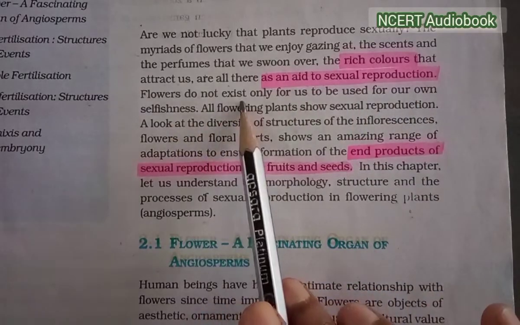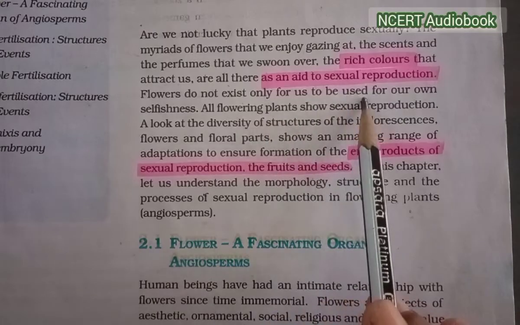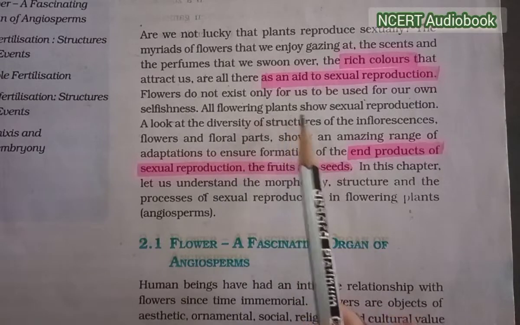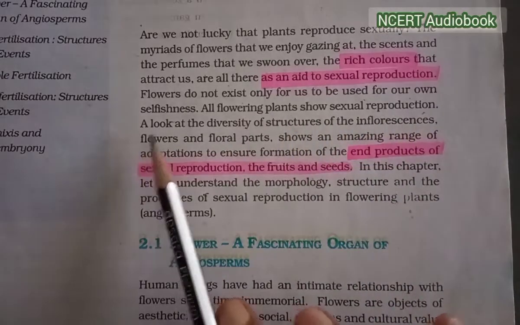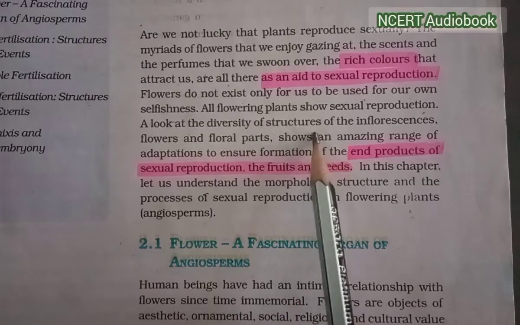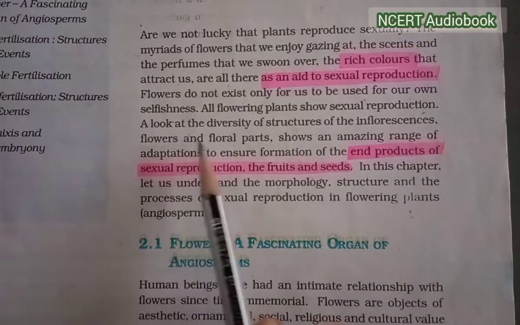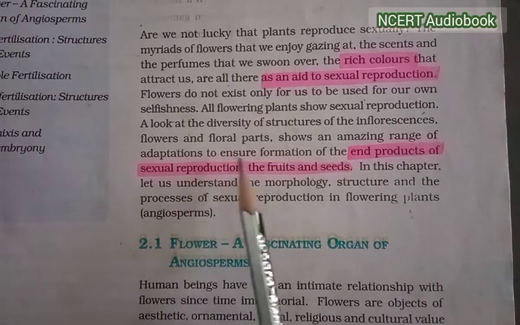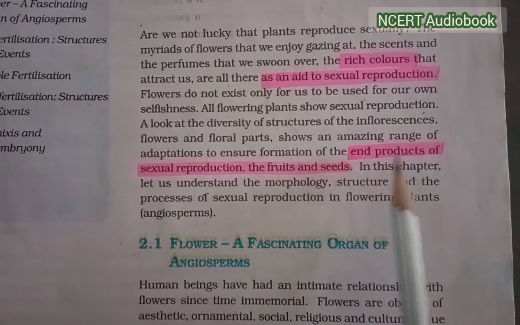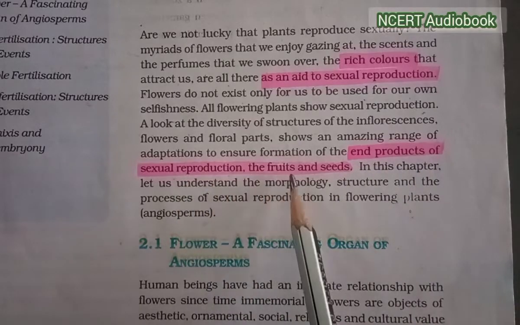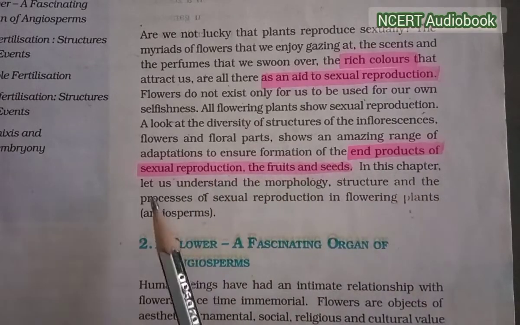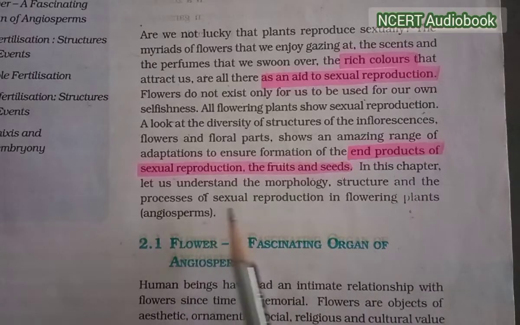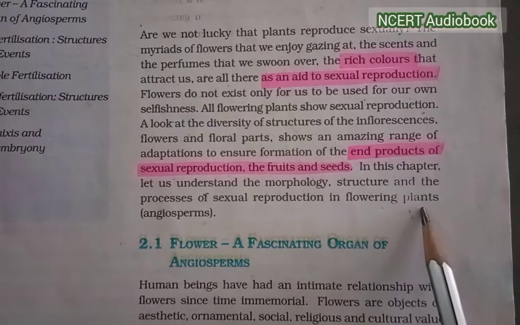Flowers do not exist only for us to be used for our own selfishness. All flowering plants show sexual reproduction. A look at the diversity of structures of the inflorescence, flowers and floral parts shows an amazing range of adaptations to ensure formation of the end products of sexual reproduction, the fruits and seeds. In this chapter, let us understand the morphological structure and the processes of sexual reproduction in flowering plants.